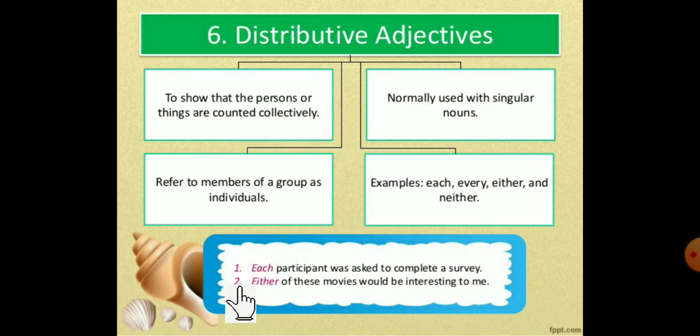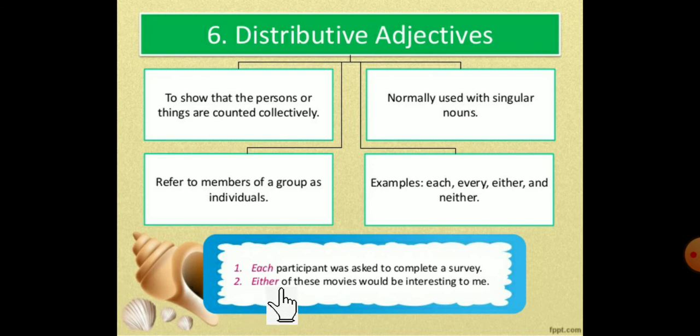Next example. Each participant was asked to complete a survey. Each. In that, each means everybody. Each and every participant. So here a number of persons are there, but we are counting collectively. For counting collectively, only one word we use: each. Each means they may be 50, they may be 30. So for that we use each.